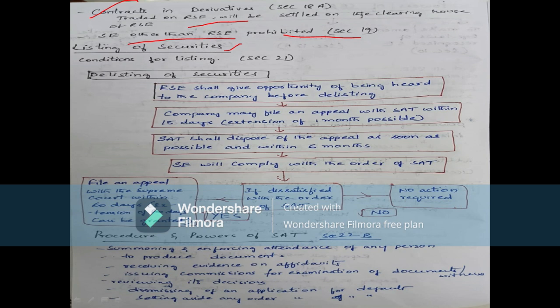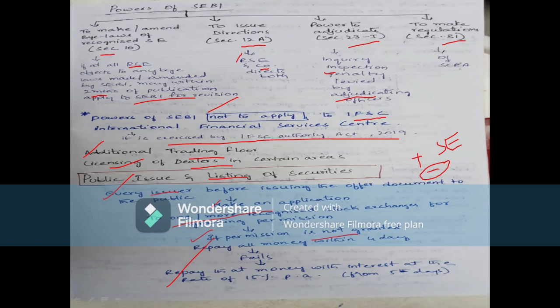Listing of securities means, as I said before, it should be listed on the stock exchanges. Then only it is considered a listed company. Now, delisting of securities. Previously we studied listing of securities: you make an application, it is granted, and if permission is not granted, the company has to repay the amount